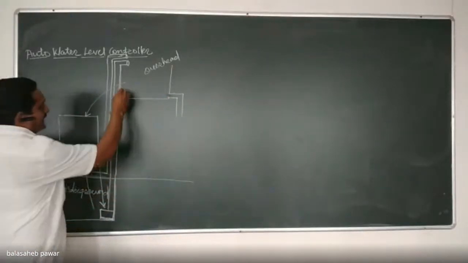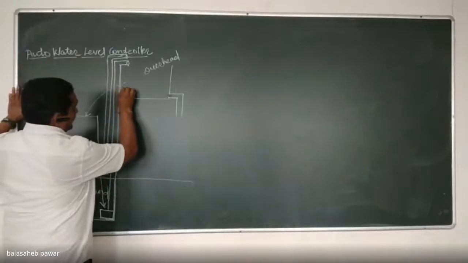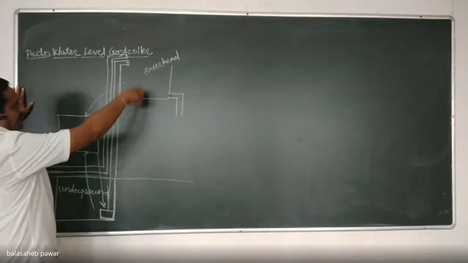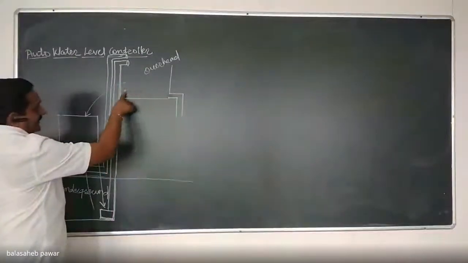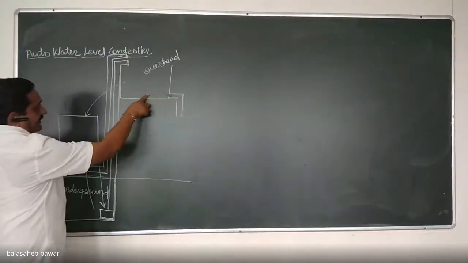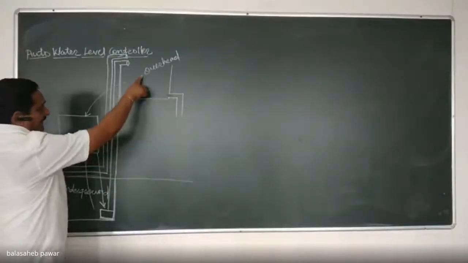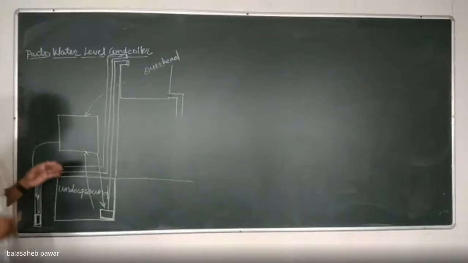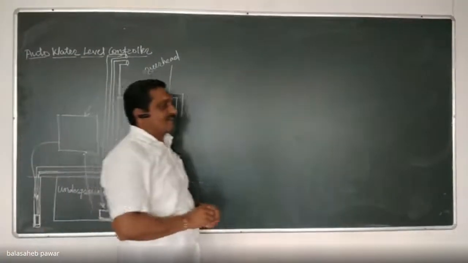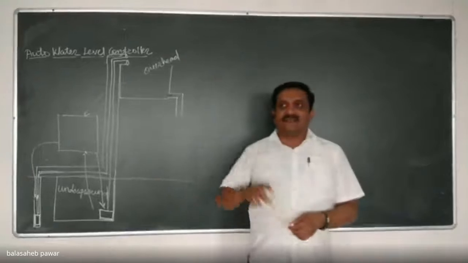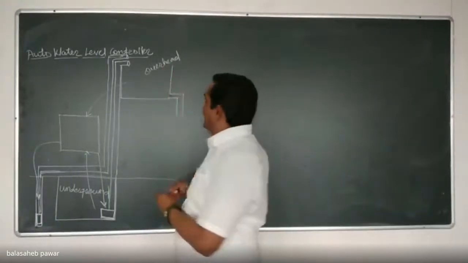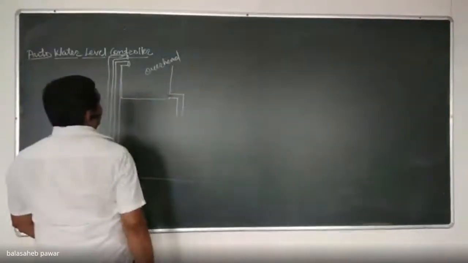We'll keep some reservoir, because many times, even if we consider the reference line exactly at the bottom, the overhead tank may get completely discharged, and at the same time the power supply may not be available. So instead of that, what care will we take? We'll keep some reservoir.